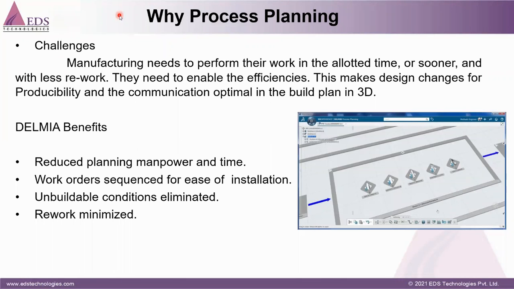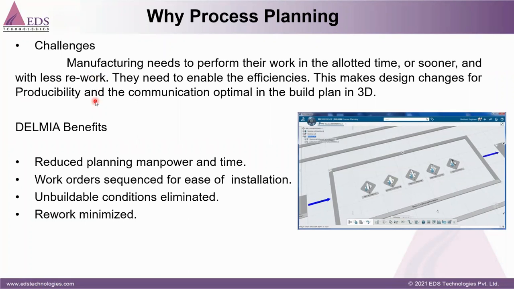They need to produce a quality product. By using virtual process planning, they can reduce their rework through early validation in the design phase. So they can eliminate this rework, reduce their time, and produce the product in the given timeline.